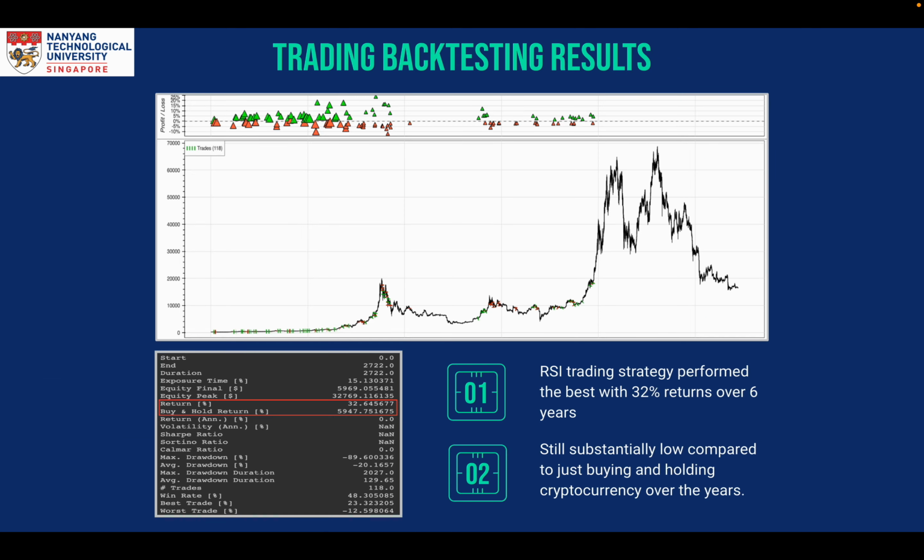Even though the confidence scores for long-term forecasts were not too encouraging, we still wanted to know how conventional trading strategies would perform on the predicted prices and whether it is possible to make money, if any, using the prices forecasted with the help of on-chain metrics and popular trading strategies. We implemented 3 trading strategies, out of which the relative strength index trading strategy performed the best with 32% returns over 6 years, but was still substantially low compared to just buying and holding cryptocurrency over the years.